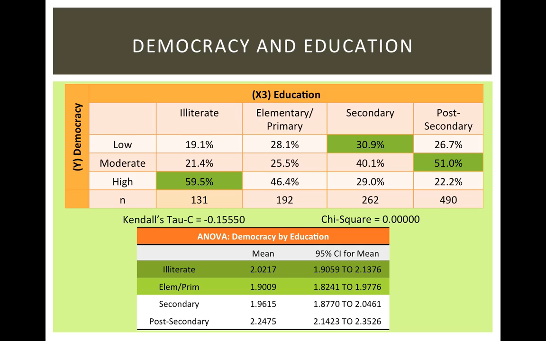As for the measure of association, I got a Tau C of negative 0.1550, which meant that there was a weak negative association between my variables. The fact that it was negative suggested, not very convincingly, that the higher a person's level of education, the less likely it is for him or her to support democracy. All in all, my hypothesis that higher levels of education increase a person's support for democracy was not sufficiently supported.